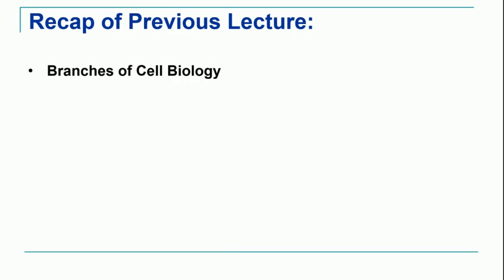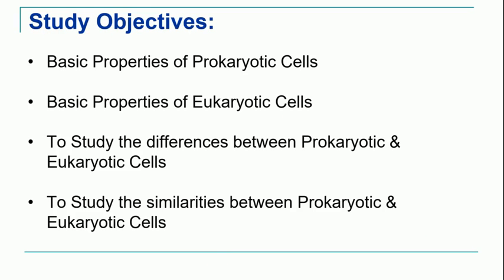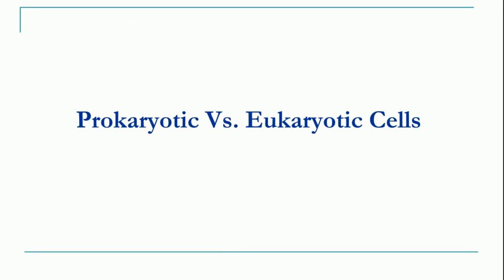Let's take a brief recap of the previous lecture. In the last lecture we have studied different branches of the cell biology. The study objectives for today's lecture are: we will understand the basic properties of the prokaryotic cell, basic properties of the eukaryotic cell, and then we'll study the differences between prokaryotic and eukaryotic cells. Finally, we will see there are some similarities between prokaryotic and eukaryotic cells. So let's begin with understanding prokaryotic versus eukaryotic type of cells.